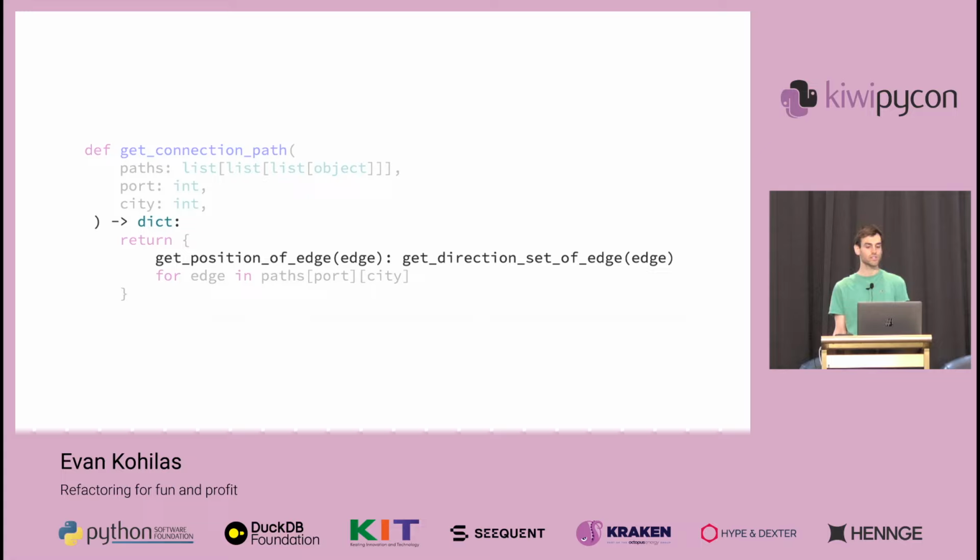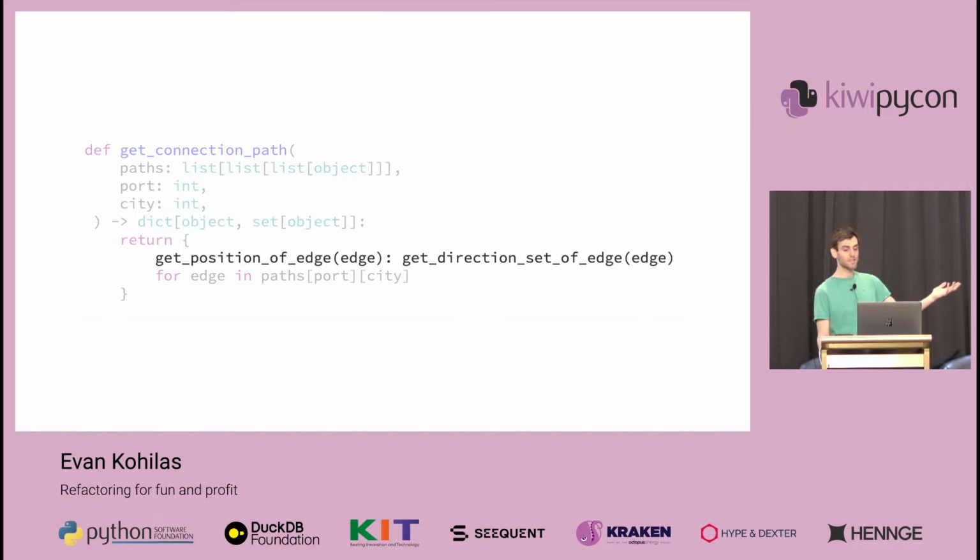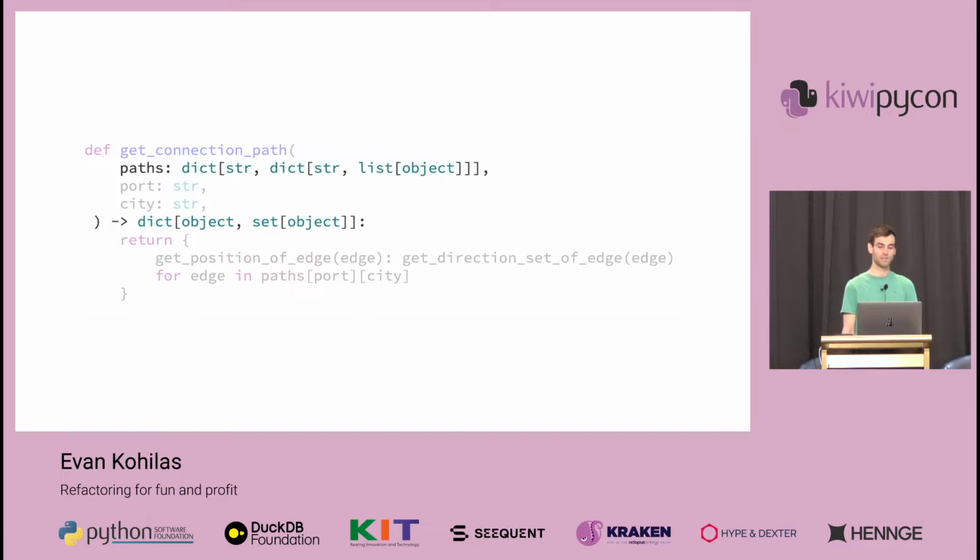And for our return dictionary, we also have to guess that it's just returning some position object from the function as a key, and also a set of directions as the values. And this sucks and isn't helpful because these objects could just be anything. These functions that claim to return positions and direction sets could also just return anything. In fact, or rather the code, lied to you. Port and city are actually names as strings, and paths is actually a nested dictionary.